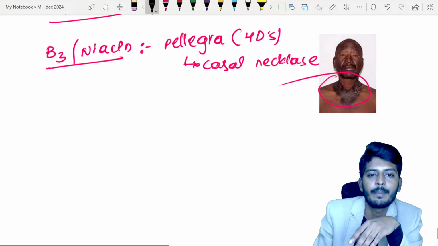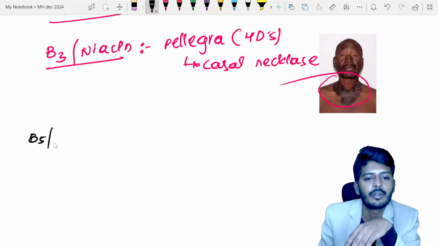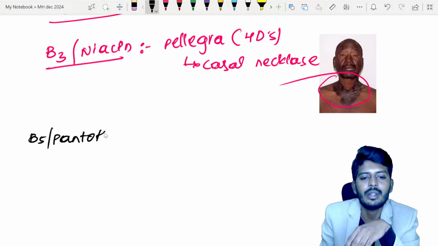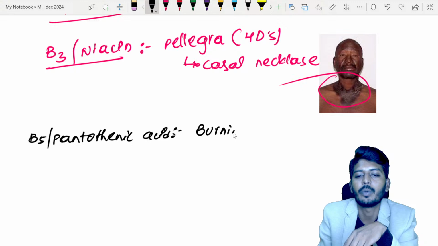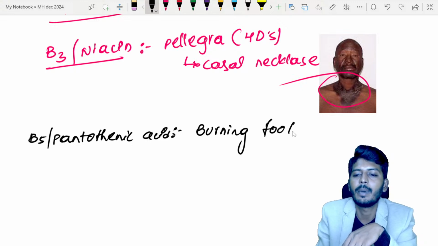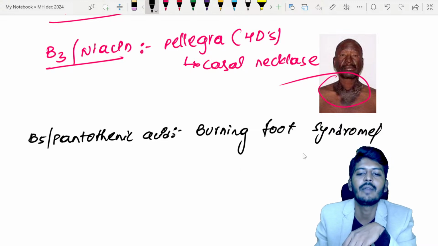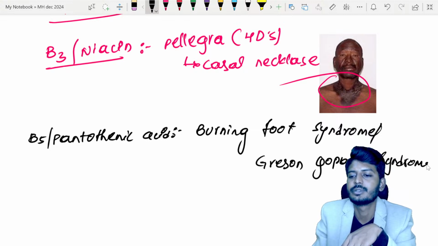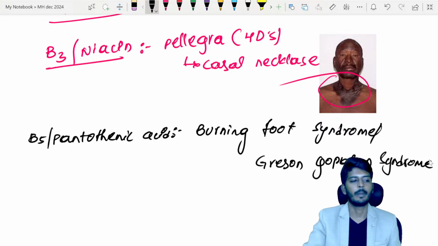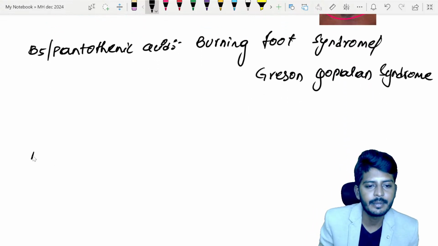Then you have your B5. B5 is also called pantothenic acid. This pantothenic acid deficiency leads to a disease called burning foot syndrome. There is one more name for burning foot syndrome, called Gopalan syndrome. Then we have vitamin B6.